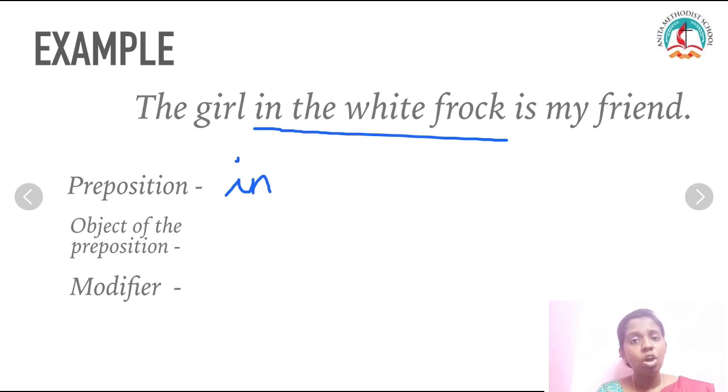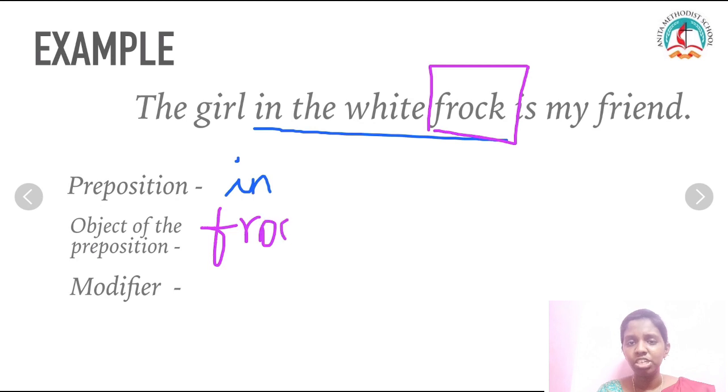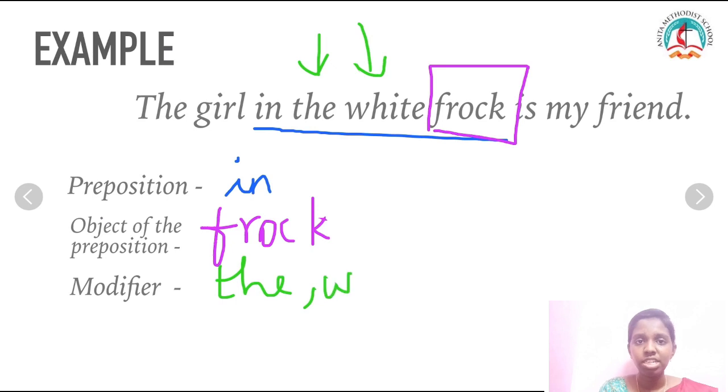We need to find the object which is used here. What object do we use? Yes, it is the frock. The frock is the object which is mentioned here. And the modifier. What word modifies this? The and white. White just describes how the frock is, or what the girl is wearing.